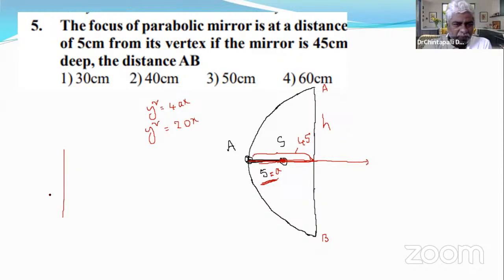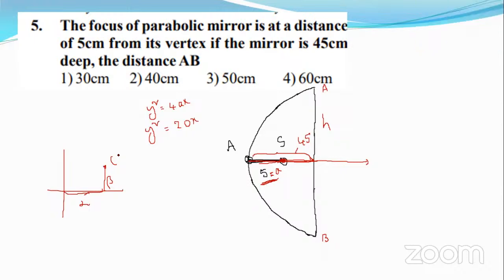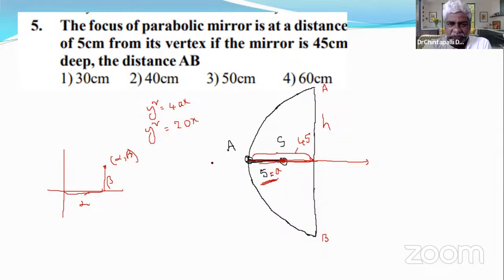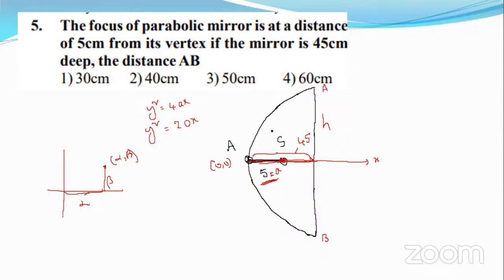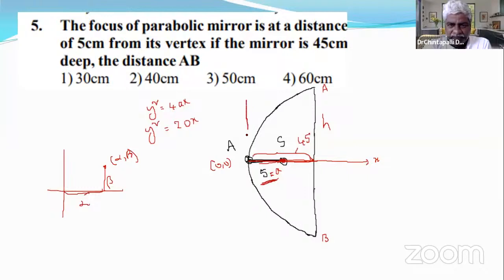Do you remember that if the distance is alpha and this distance is beta, then the coordinates of this point are alpha, comma, beta. As we know for this equation, the vertex is 0, 0, with the x-axis and y-axis, and this distance is given as 45, like alpha.